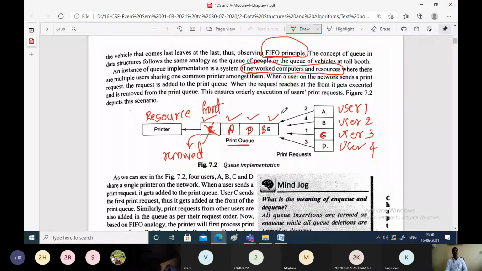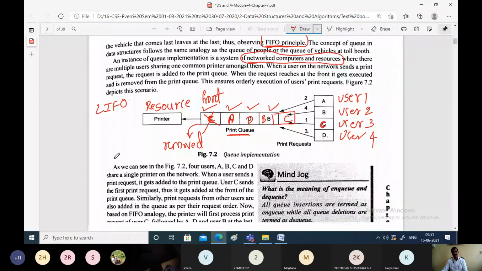And it is possible that at some point of time, the process C or user C can again request the printer. In that case, it should be placed next to B, because whatever requests are coming in, they must be processed in the first in, first out manner. Whereas if you assume the stack, that was last in, first out manner. That is, whichever element is going into the stack last, that will be coming out first.